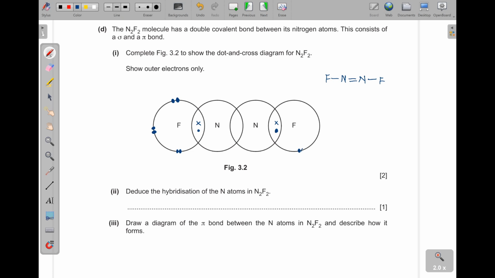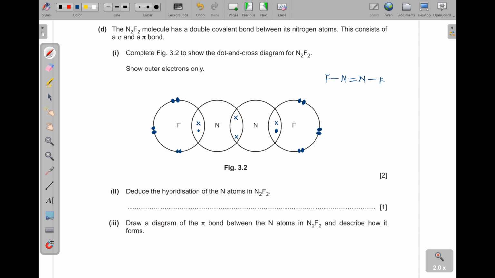Then this will be 2, 3, 4, 5, 6, and then 7. Now for nitrogen, how many electrons are in the outermost shell? There are 5, because it is in group 15. So if there are 5, then already this one is 1. Now there is a double bond here, so one nitrogen has this, another one has this one.